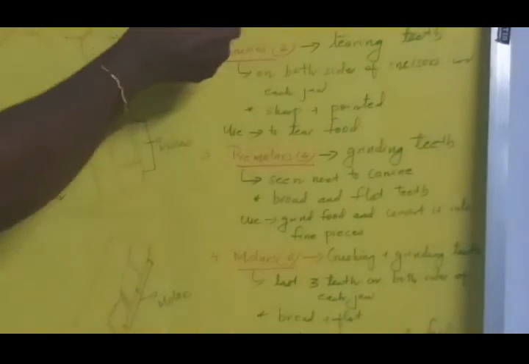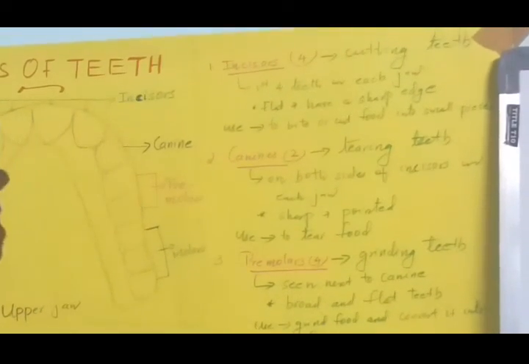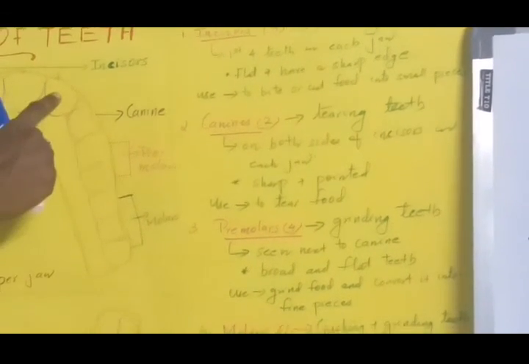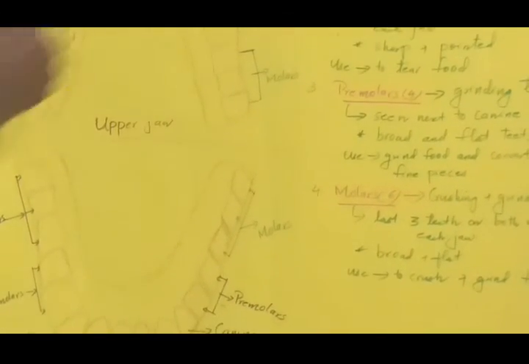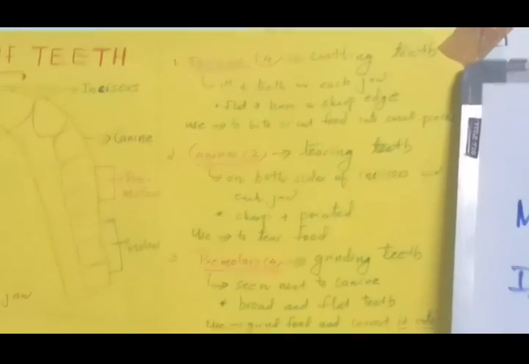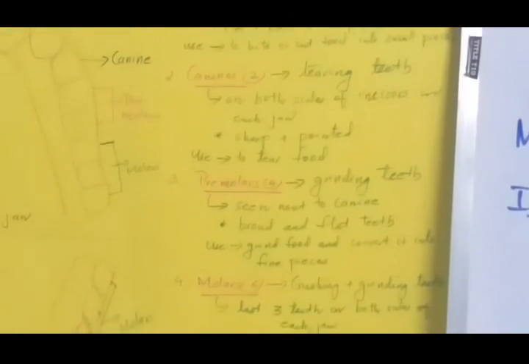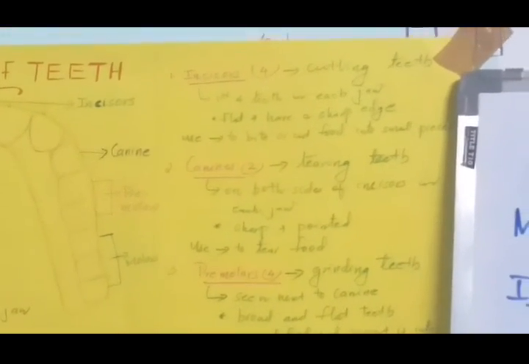Okay. Then the first is incisors. Actually, it is 4 in number and it is otherwise called cutting teeth. Actually, it is the first 4 teeth in each jaw. These 4 teeth in the upper jaw, and in the lower jaw also we have the first 4 teeth. They are called incisors. Then what is the shape of it? It is flat and has a sharp edge. Actually, the incisors are used to bite or cut food into small pieces.